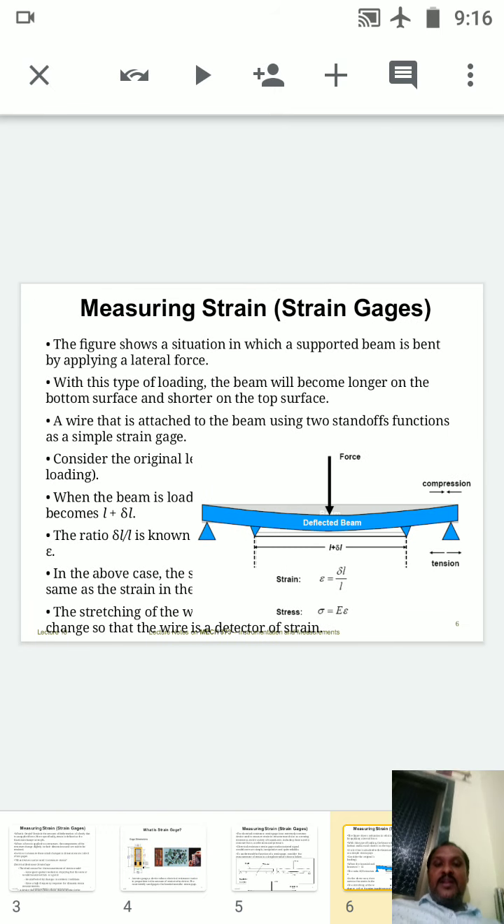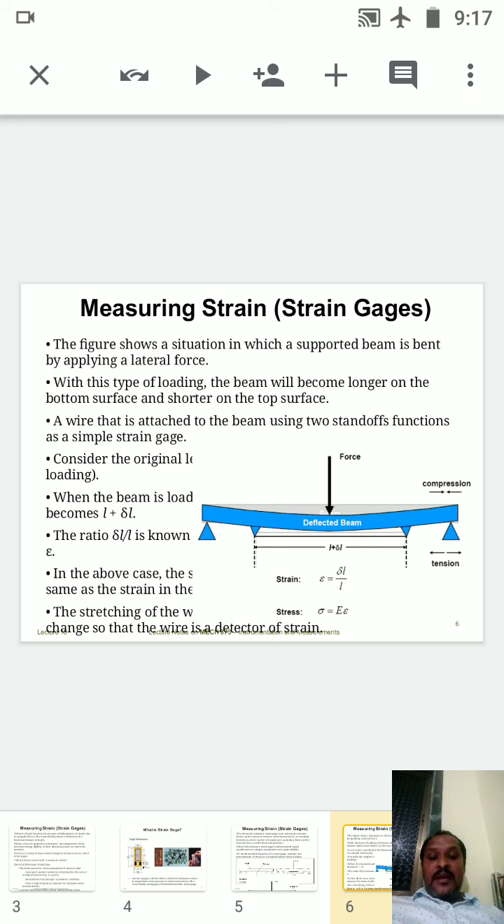Measuring strain with strain gauges. Here, a figure shows a situation in which a supported beam is bent by applying a lateral force. As I already told you in the previous slide, it is the same here. With the help of the supports, it has been fixed, and in the middle we have applied the force. At both ends there will be tension and compression. At the upper side there will be compression because it is bending in the downward direction.